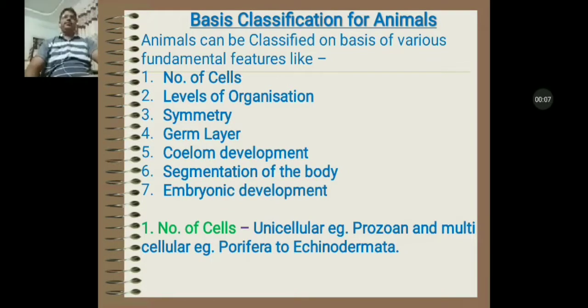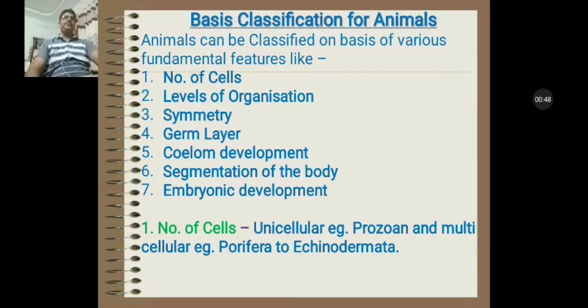Today we will discuss the basis of classification for animals. In this topic, we will discuss the basis of classification of lower non-chordates. As I have told you earlier, phylum Protozoa, Porifera, Coelenterata, Platyhelminthes and Nematoda are included in lower non-chordates.